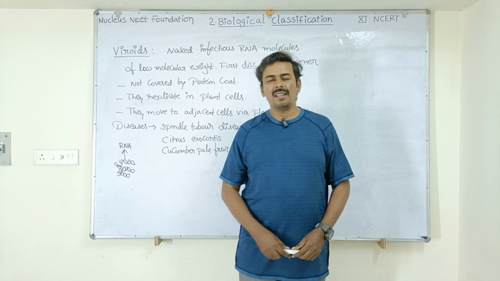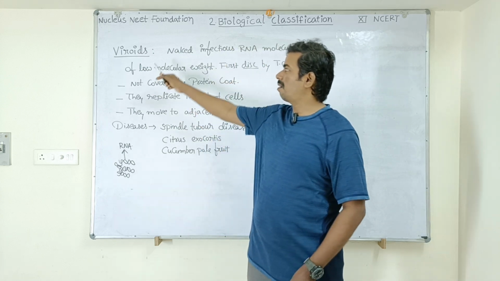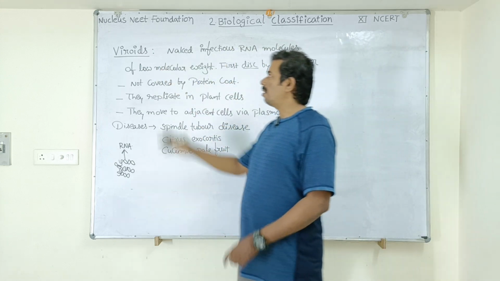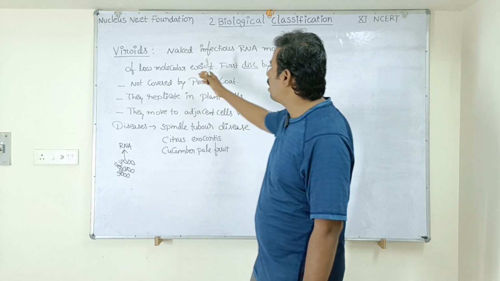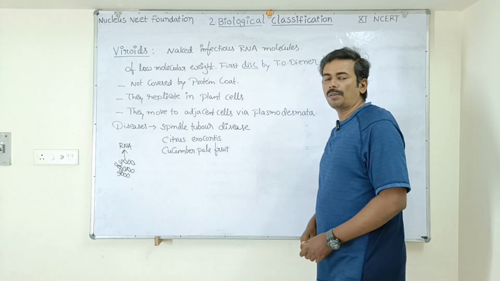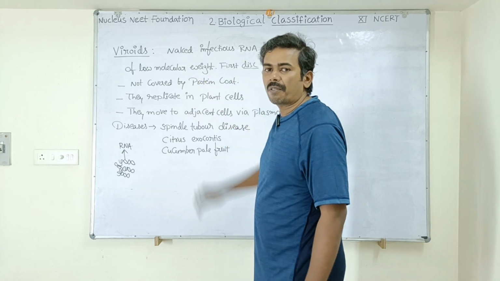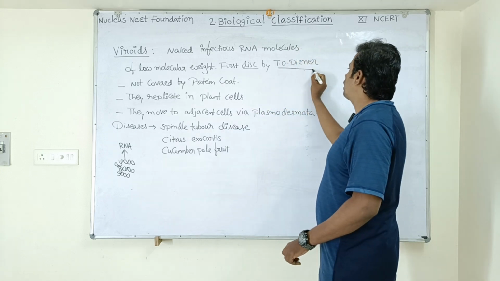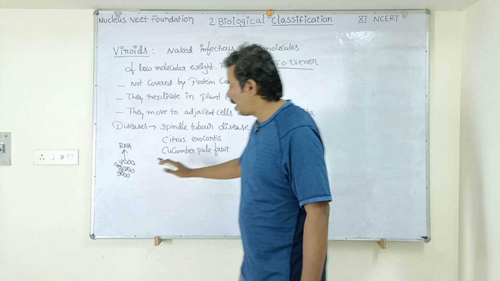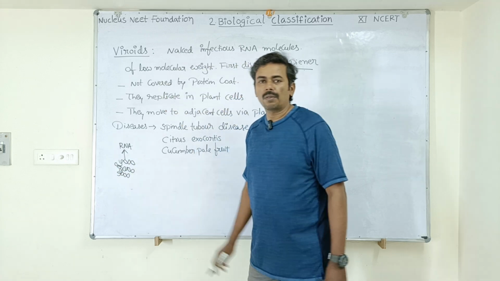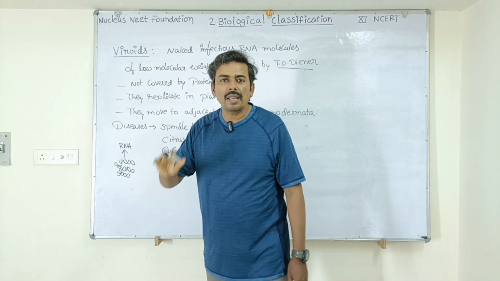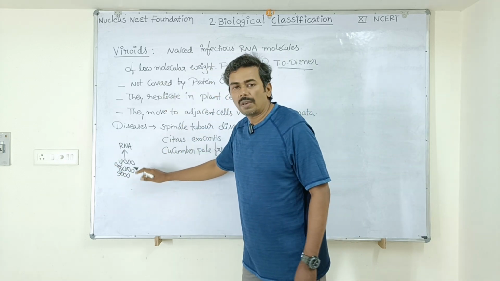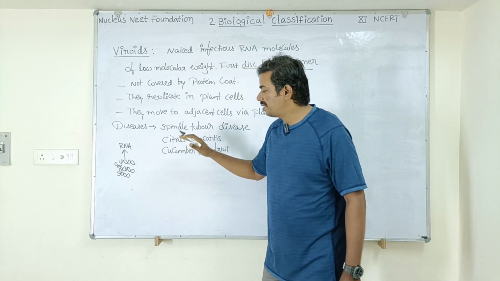Students, now we will discuss another type of infectious agents which are called viroids. What are viroids? Viroids are naked infectious RNA molecules of low molecular weight, and they were first discovered by scientist T.O. Diener. Look at this diagram. This is an RNA molecule. RNA means ribonucleic acid. The RNA molecule has low molecular weight, and it is infectious.